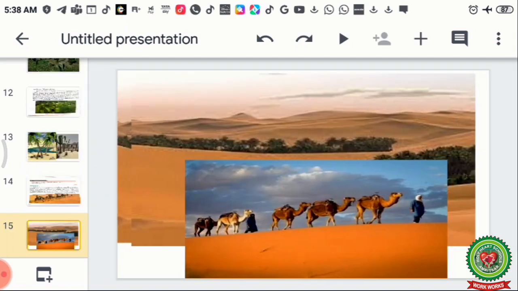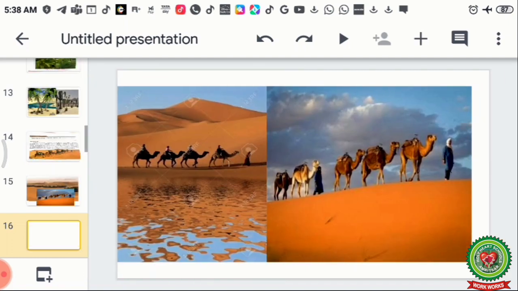So you can see the caravan, the sand dunes, which are very common in deserts, and the down picture is showing how people are moving from one place to another in groups. They always move in groups so that they don't lose their way. Again, a picture is showing the same.